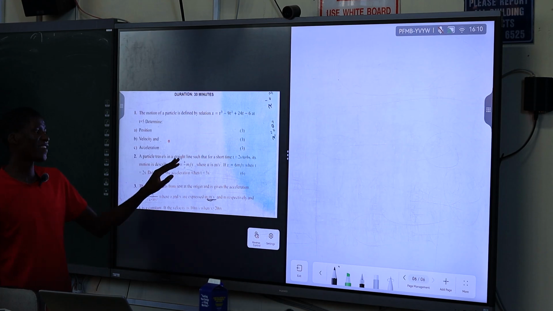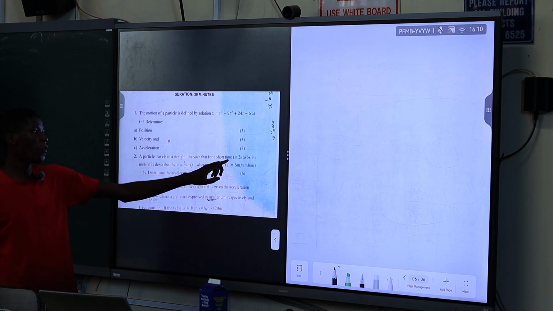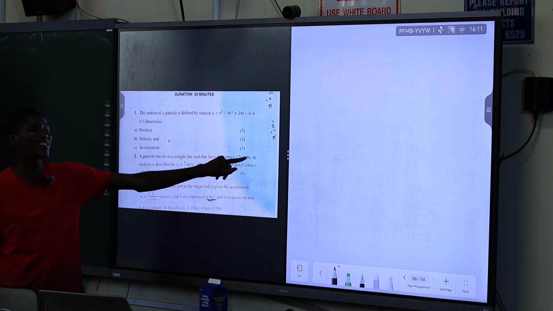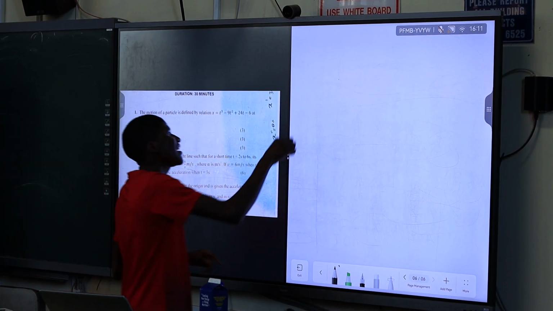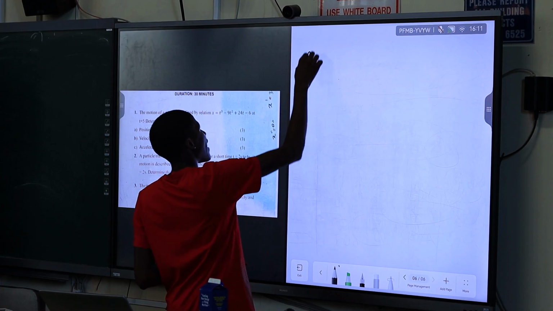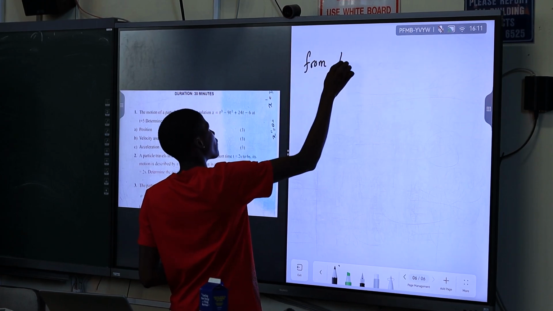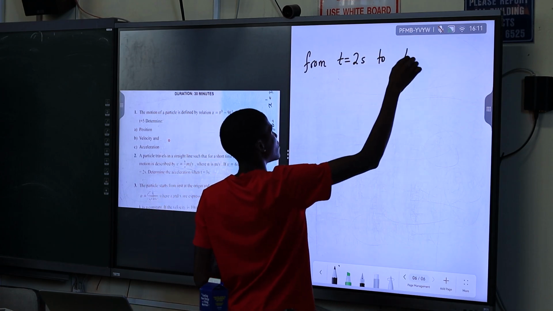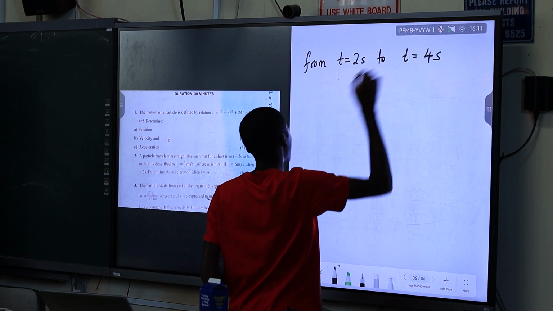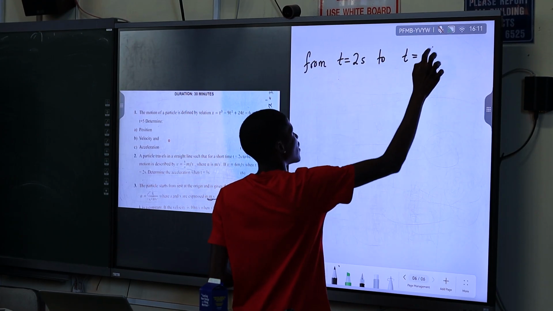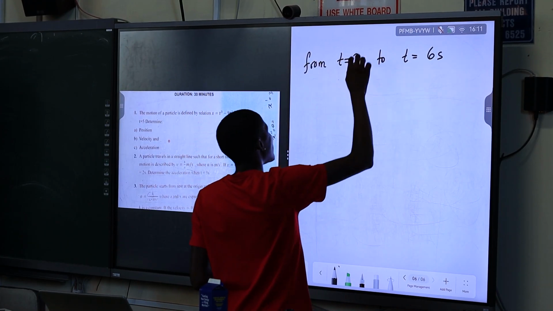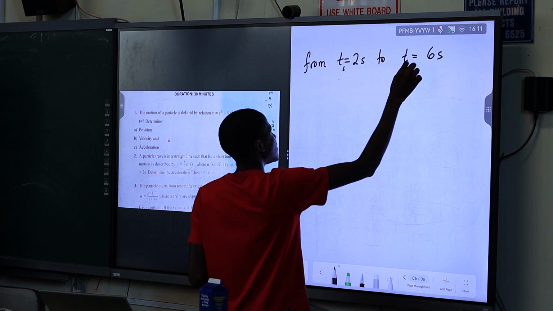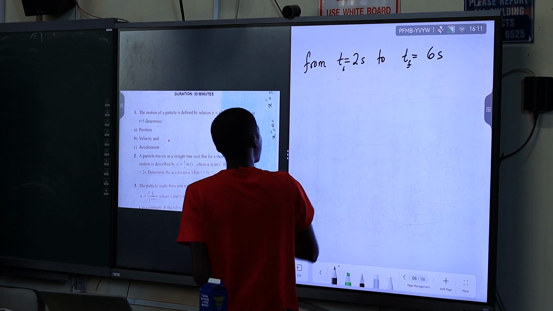So a particle is traveling in a straight line for a short time. A short time, let's say from t equals 2 seconds to 6 seconds, right? So they say it is traveling from t equals 2 seconds to t equals 6 seconds. That's the time. So initially it is 2 seconds, finally it is 6 seconds.